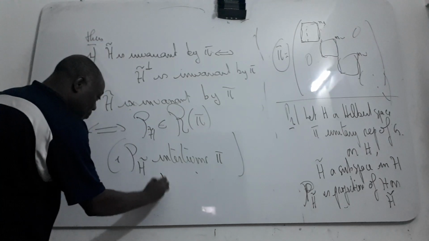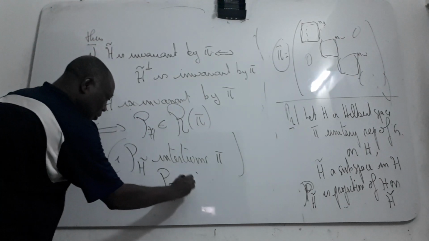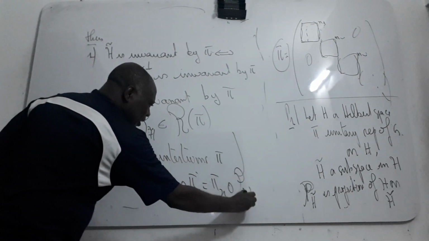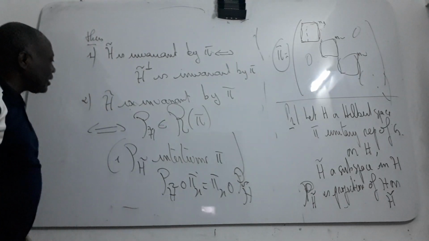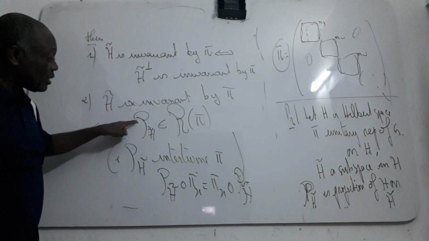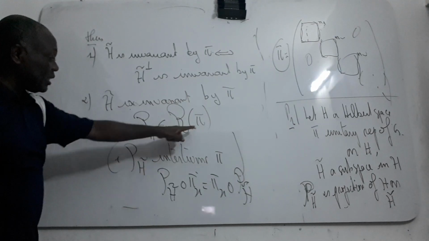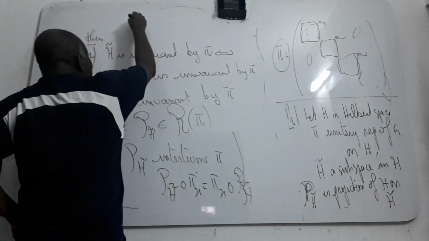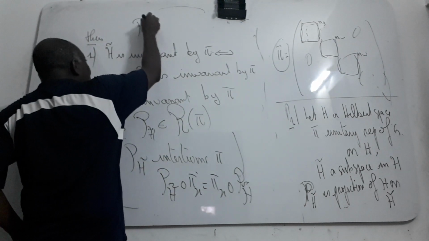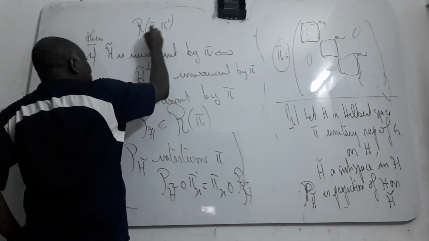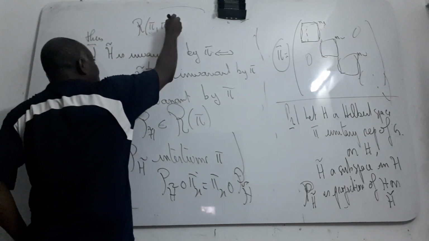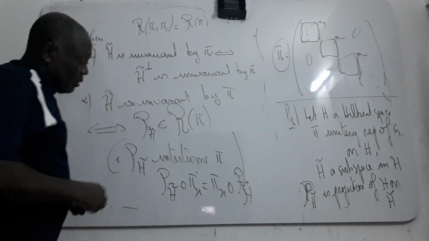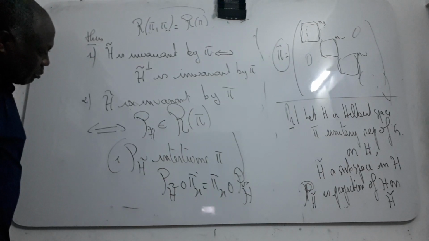That means that P composed with pi x is equal to pi x composed with P. So if H theta is invariant, this projection is an intertwining operator for this representation. I did not say it first, but the set of intertwining operators of pi is an algebra, and you can put it like this, and it's also a representation.